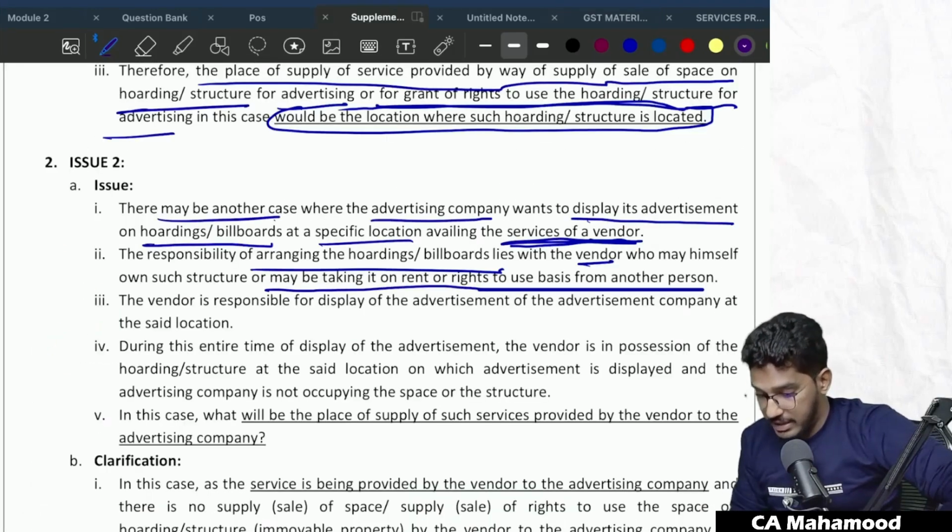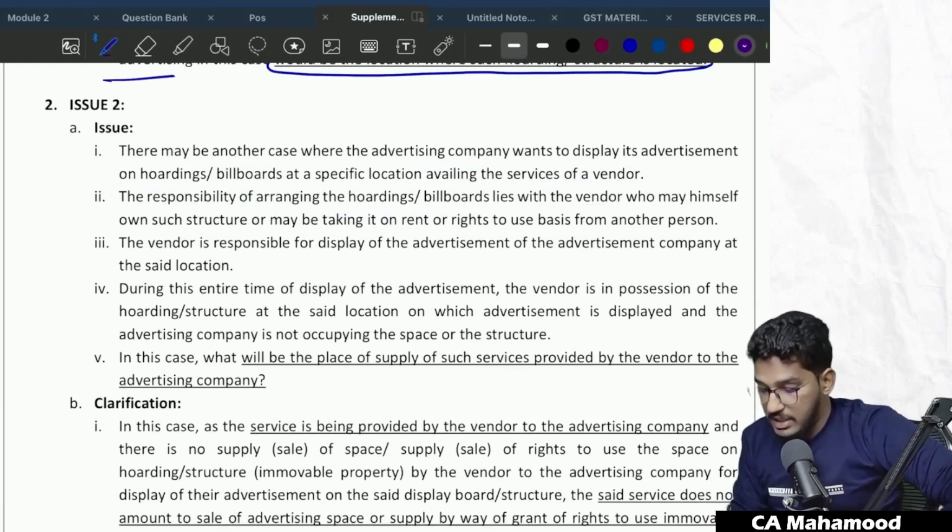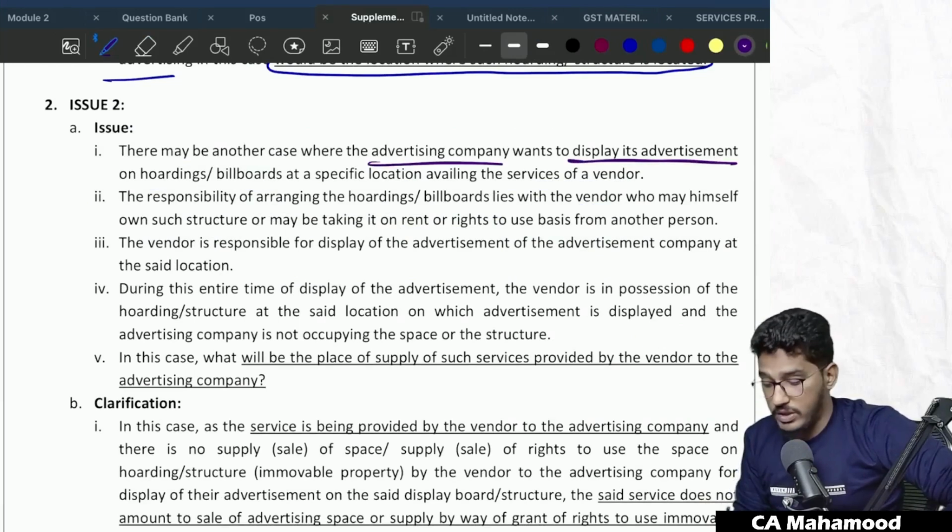So if you read that content here, once again, if I start reading the issue and the clarification, there may be another case where advertising company wants to display its advertisement on hoardings or billboards at a specific location, availing services of vendor.